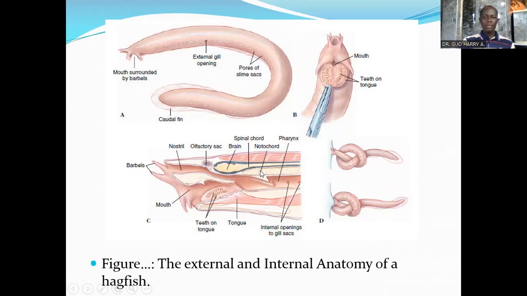Basically, it has a notochord instead of bones. Now, this is also showing the way the hagfishes feed. They get themselves attached to their prey to capture their prey or to feed on their prey.